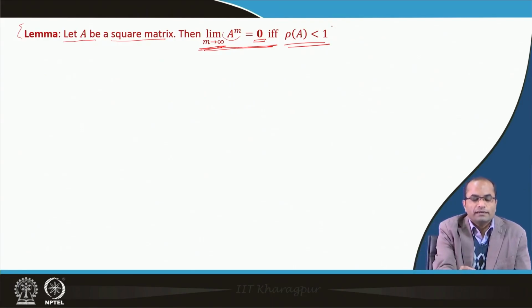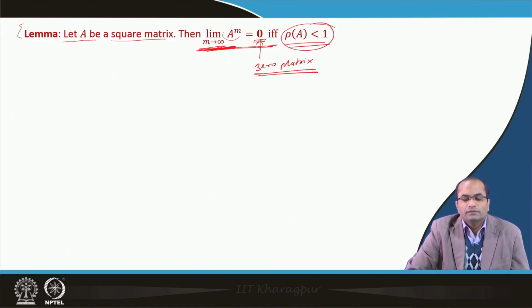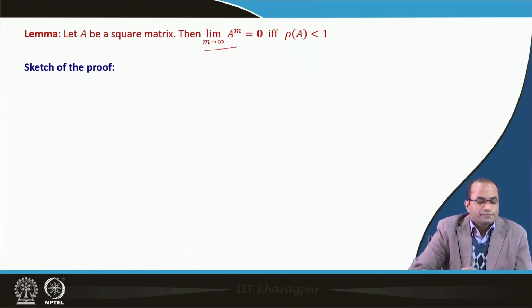So, if the spectral radius of A is less than 1, then this limit will definitely go to the 0 matrix. And if this happens, that means the spectral radius is less than 1. This is an if and only if condition in this case.